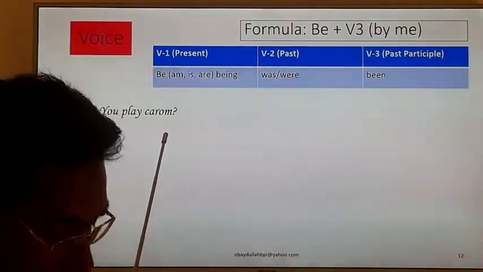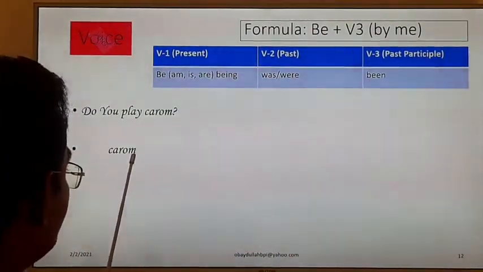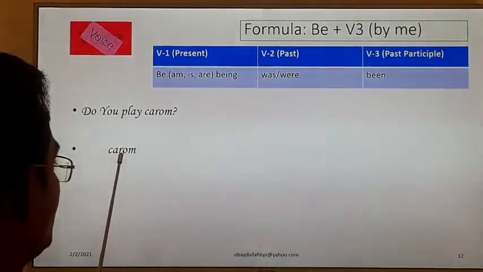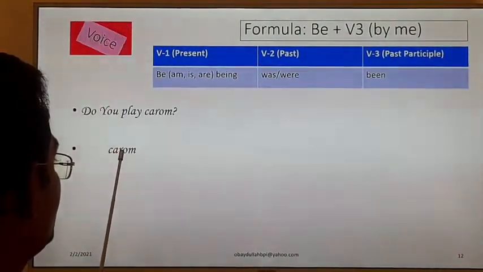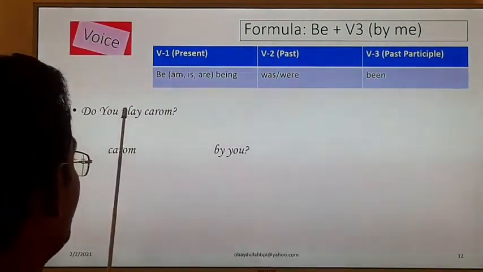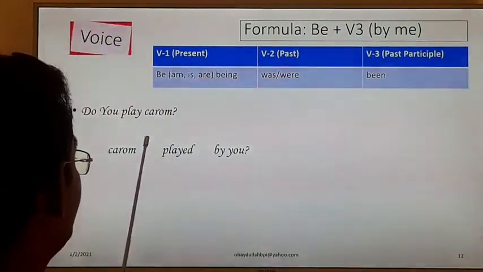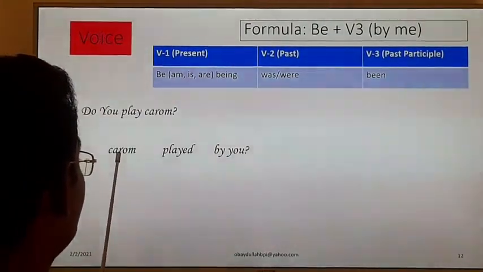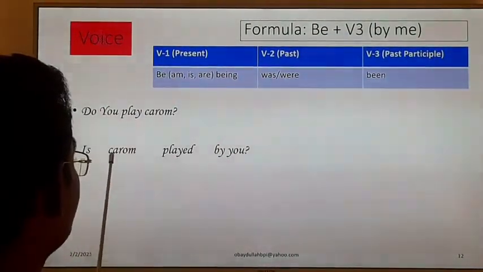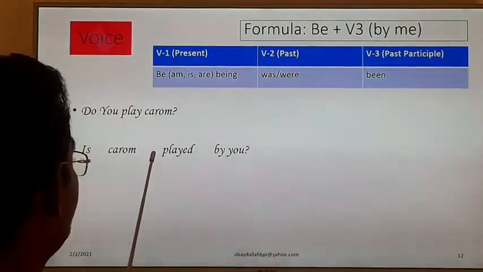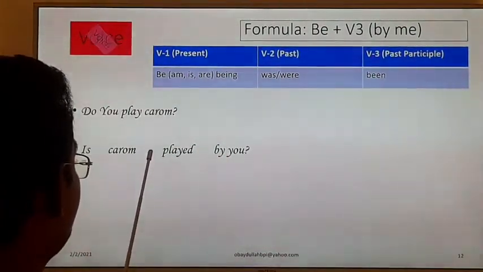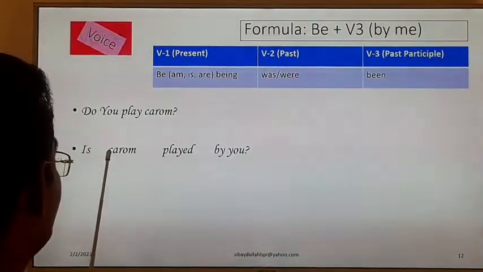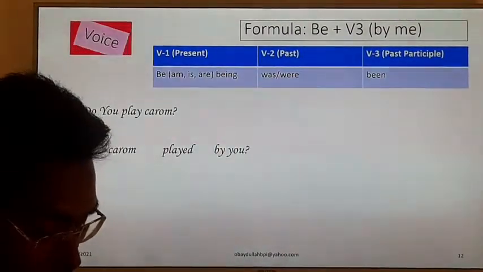Okay, very easy. Carom here is the object. Now I have to use it as the subject. And you will be "by you," and play, the verb, becomes played, and here I have to use a be verb, and this be verb I will place before the subject. Clear? Okay, carom is played by you. Here I have replaced the verb, and I have placed the be verb in front of the subject. Clear?